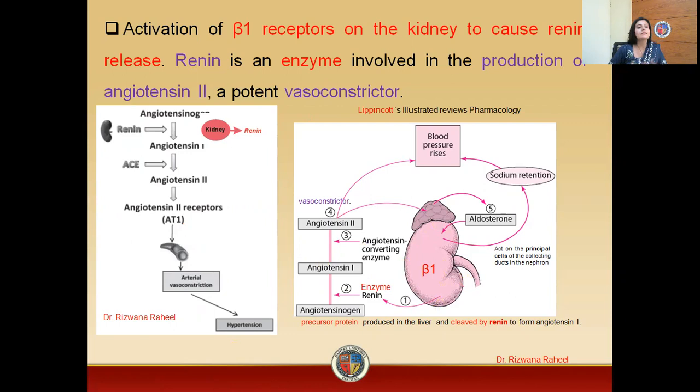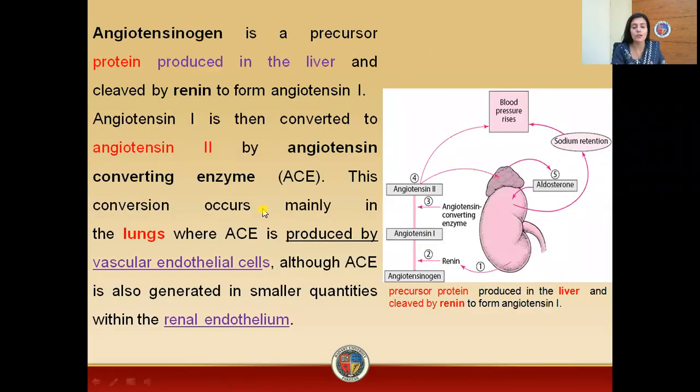Now, what will this enzyme do? This enzyme will convert angiotensinogen into angiotensin 1. And this angiotensin 1 will then be converted into angiotensin 2, which is the most important component required to increase your blood pressure. Basically, this angiotensin 2 is a vasoconstrictor. So what are the steps involved in getting this angiotensin 2?